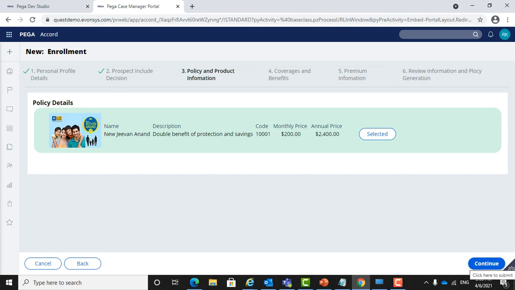The SOAP service is exposed in our application and it is consumed in this flow through the connect tool. So all three SOAP services, which show policy information, coverage and benefits information, and premium information,